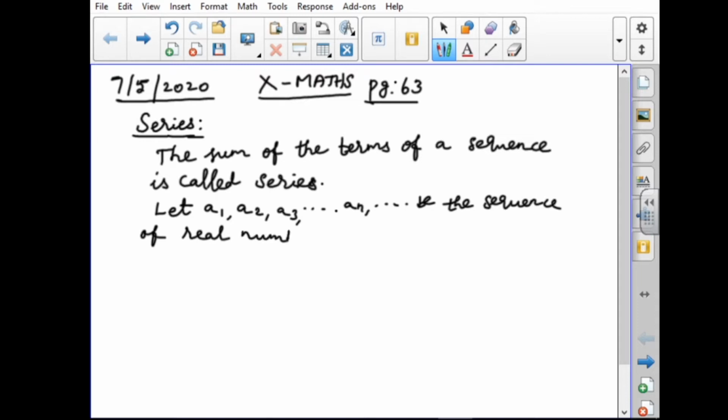So, we need the series. Series means what? Sum of the terms of a sequence, that is only a series. Now, we are taking a1, a2, a3 as real numbers. So, if we add these terms, we get the series.